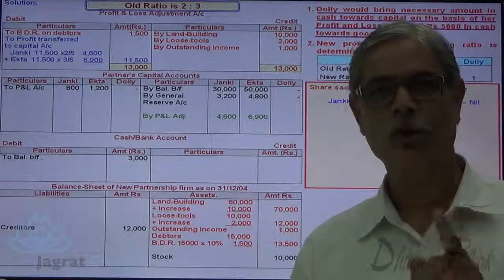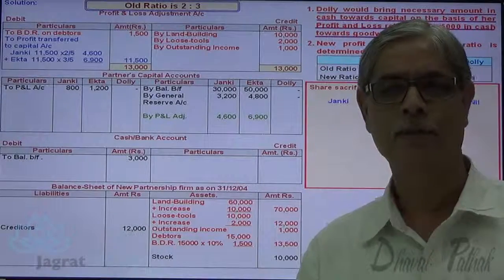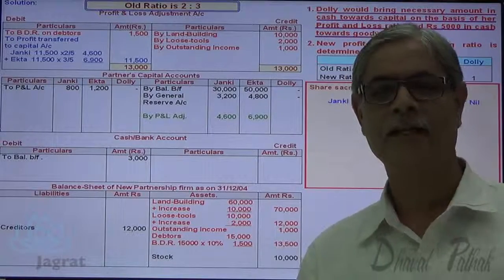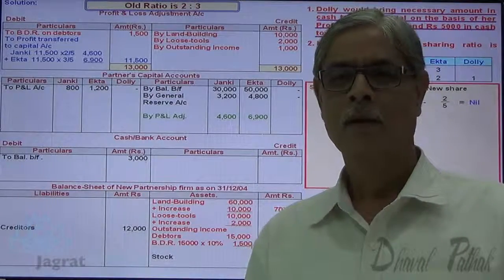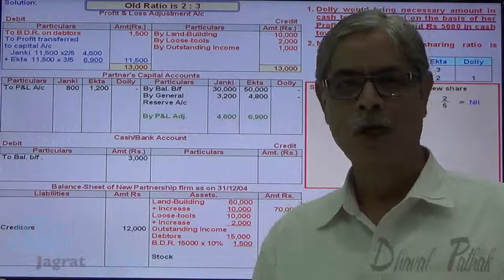Old share was 2/5. New share is also 2/5. So there is no sacrifice by Janki. So Janki won't get anything for the goodwill that is being brought by the new partner.